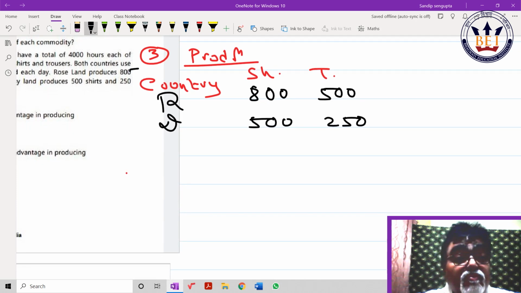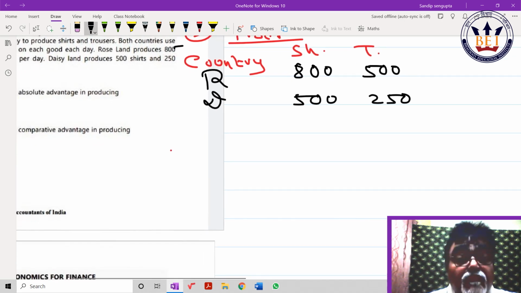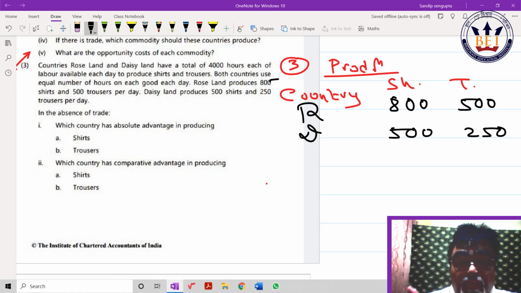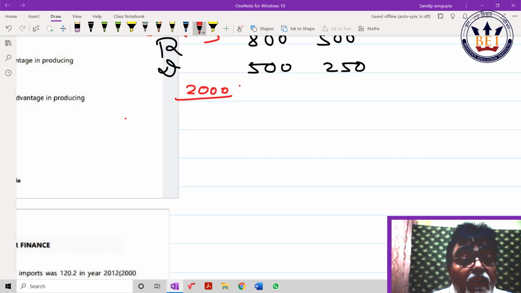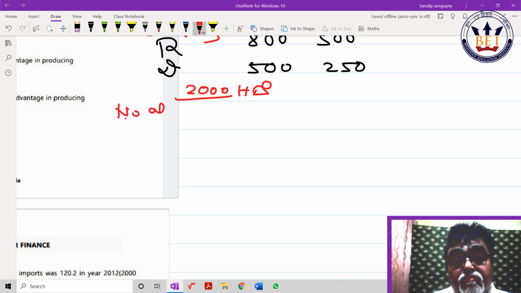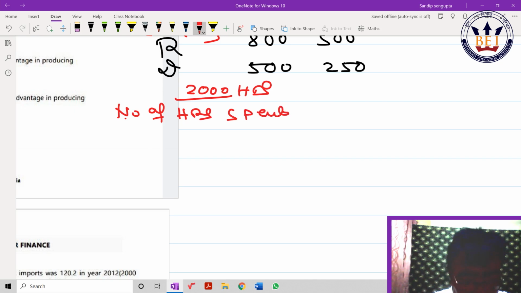Careful. First read the sum. See what is given: 4000 hours is allotted. Each of the labor is available each day equally, in an equal number of hours, please. That means 2000 hours are available for each commodity. Slowly. Now, to find out the number of hours spent per unit, I repeat, number of hours spent per unit. Country.